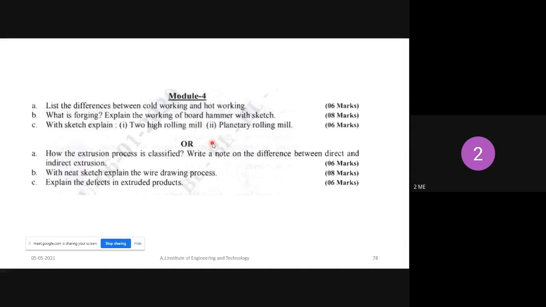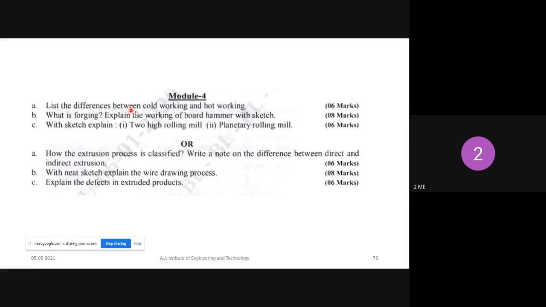Next question. What is forging and explain the working of board hammer with sketch? Next, third one.